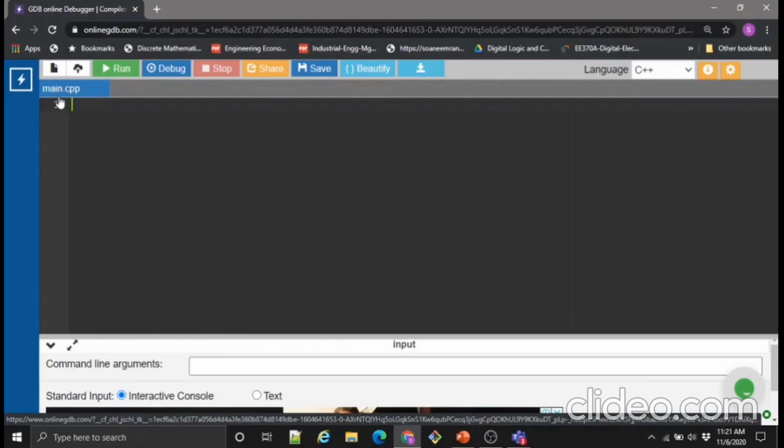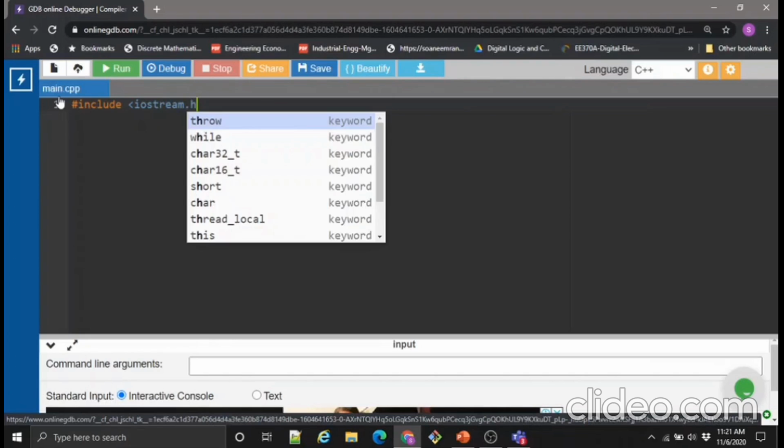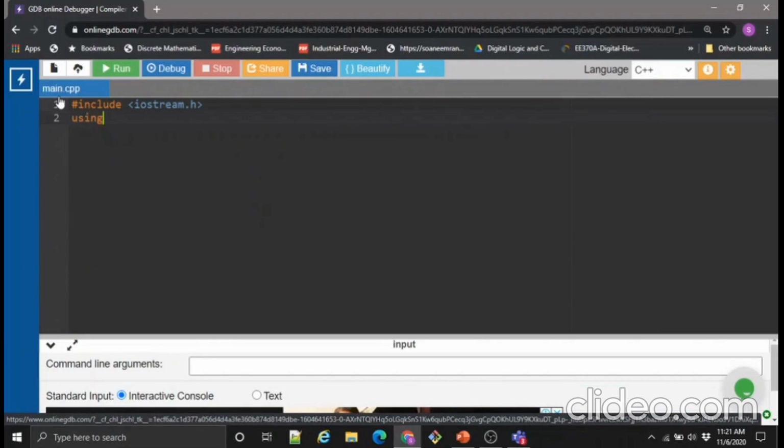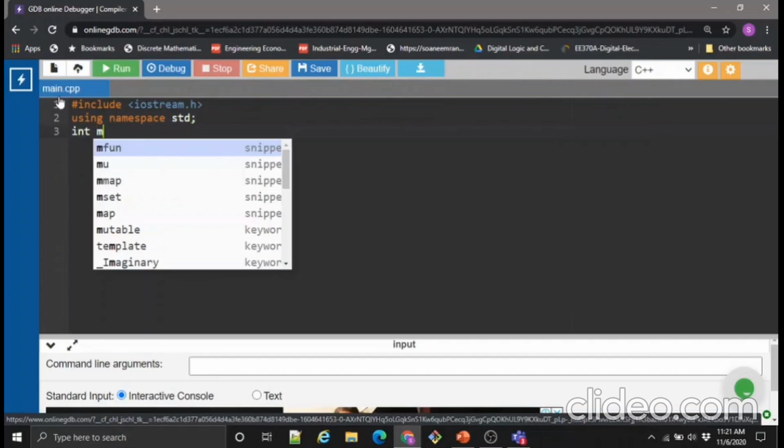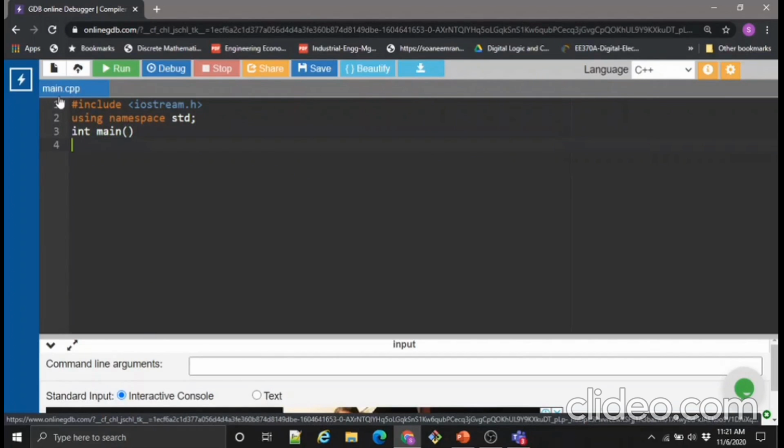It's #include <iostream.h>, using namespace std, int main. int p, q and sum. We can initialize all of them as 1.